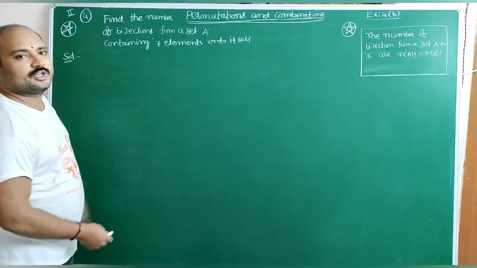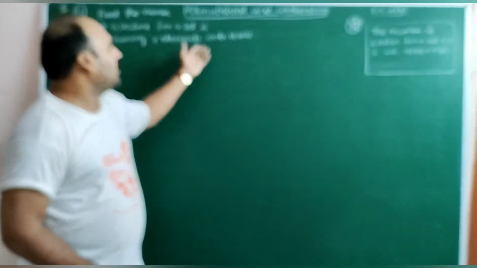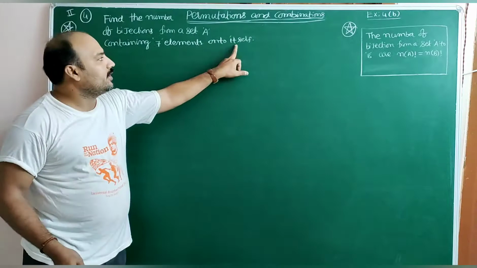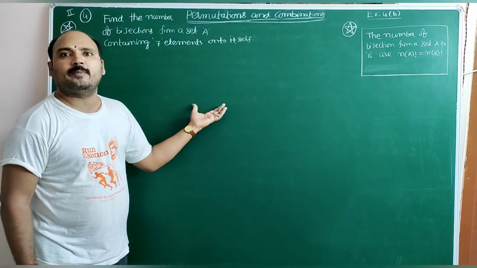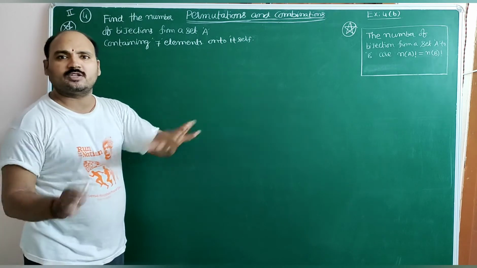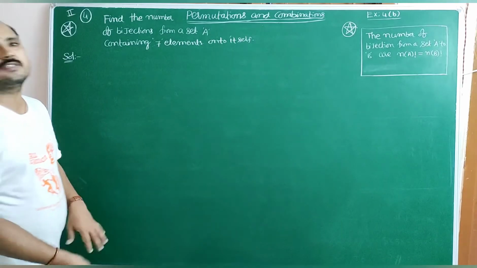Now come to this question. Here n of A and n of B, from A set to itself they are defined. They are asking for the number of bijections. So n of A means 7 elements are there. So 7 factorial is the answer. But we cannot write like this now.